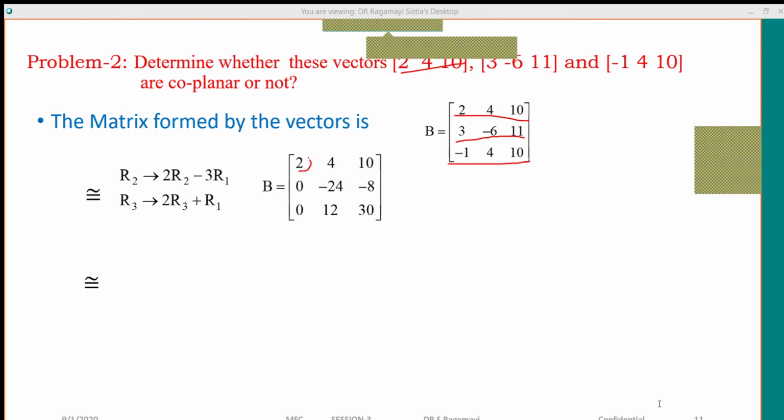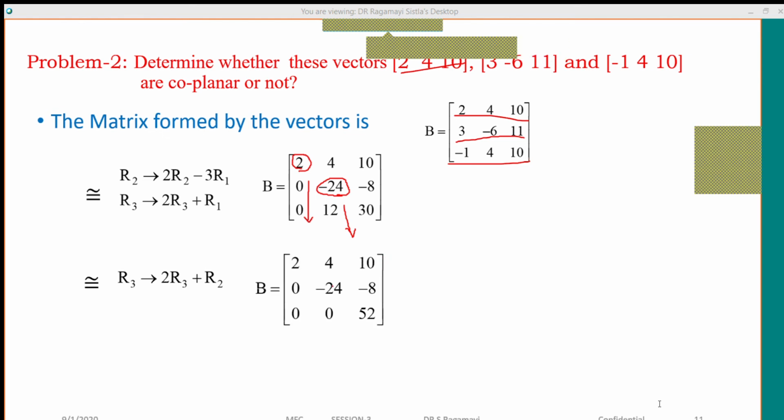Using the first position element, we made the elements below it 0 in the first transformation. Next, using this row operation, we made the second position element 0. Yes or no?